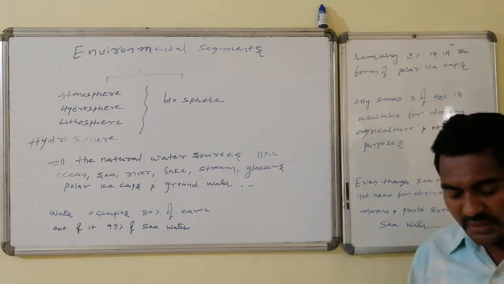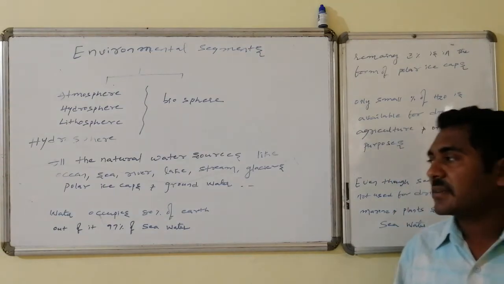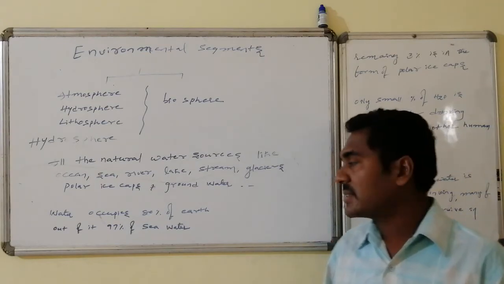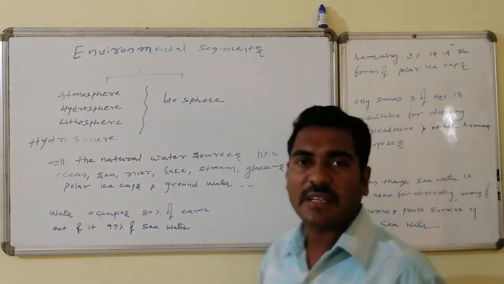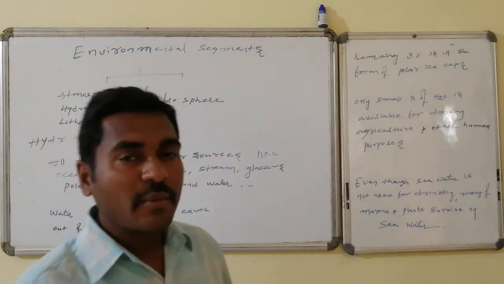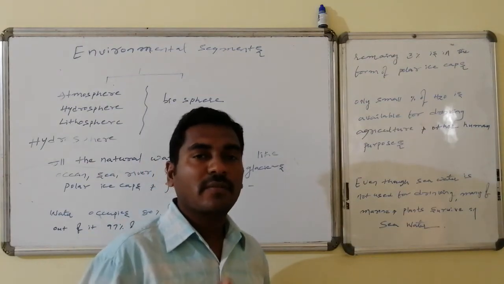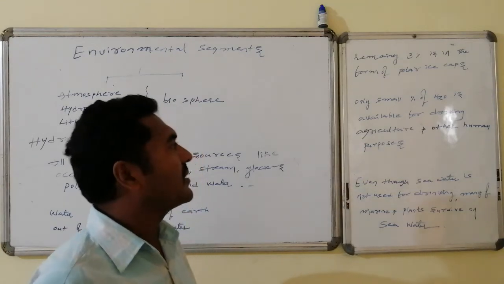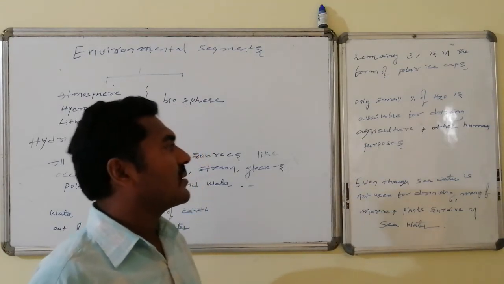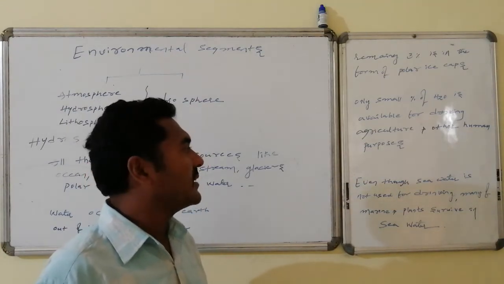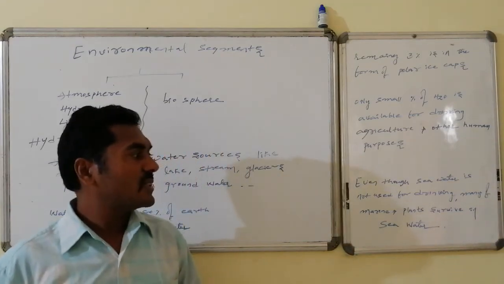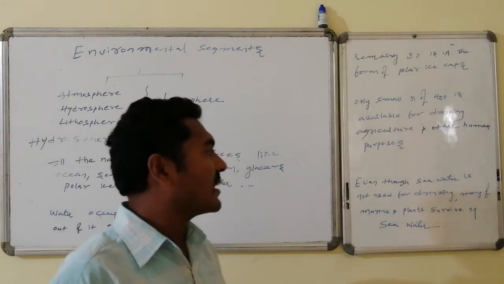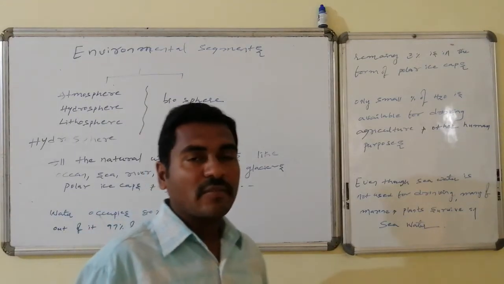Water occupies almost 80% of the Earth's surface, and out of this 80%, 97% of the water is sea water, which is unfit for drinking. The remaining 3% is present in the form of polar ice caps, and a very small percentage of water is eligible for drinking, agriculture and all other human activities. Even though sea water is not used for drinking, certain varieties of marine plants and animals survive in sea water.